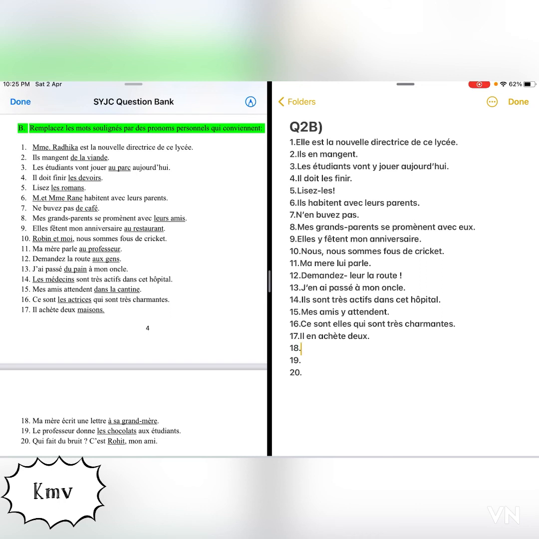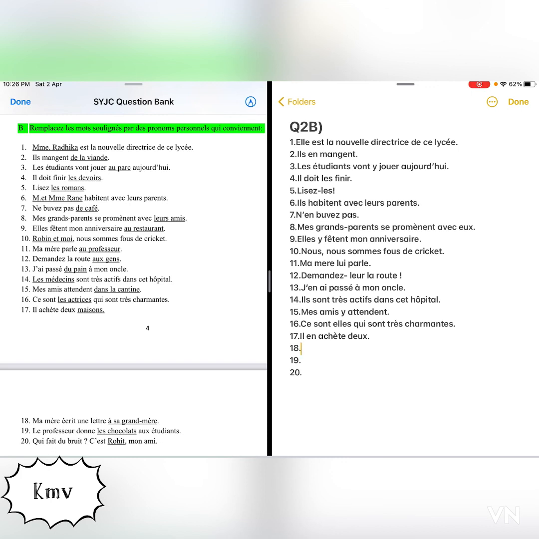So now let's look at the 18th one. Ma mère écrit une lettre à sa grand-mère means my mother wrote a letter to her grandmother. So à sa grand-mère is an indirect object. Ma mère écrit une lettre à qui? À sa grand-mère.